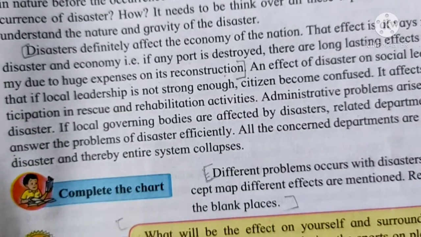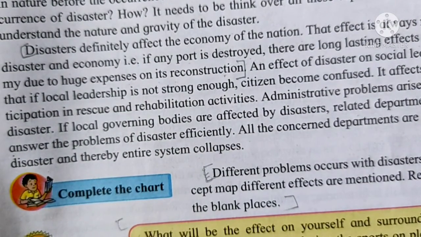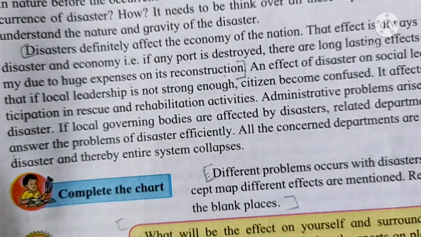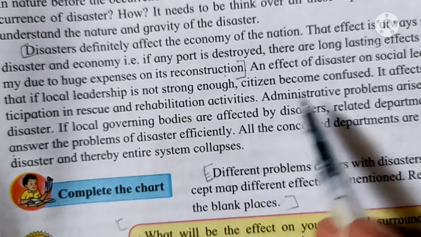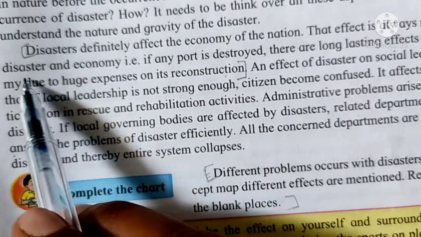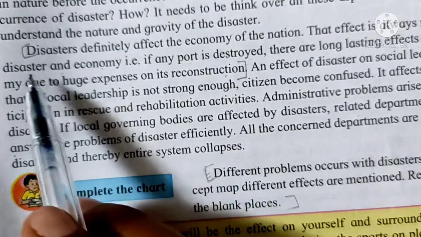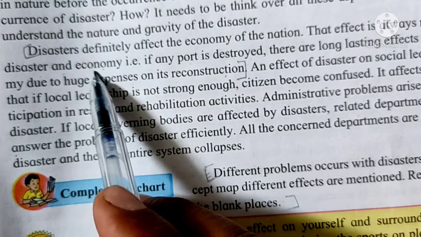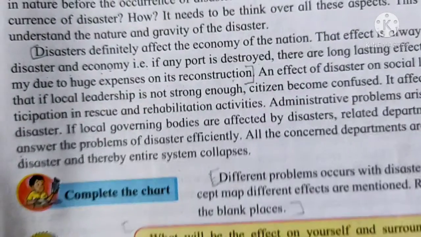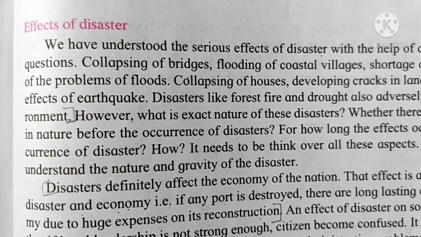reconstruction. रिकंस्ट्रक्शन करने में बहुत ज्यादा इकोनॉमी लॉस हो जाती है. That is why it is very expensive. That is why it is said that disaster and economy are going hand in hand. Wherever there is disaster, there is a loss of economy. So in this way these are the effects of disaster, and the remaining part we will continue in the next video.